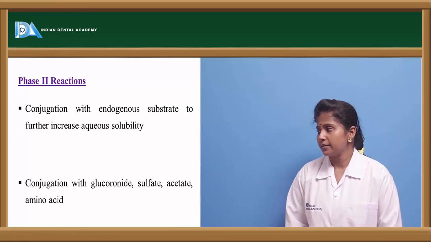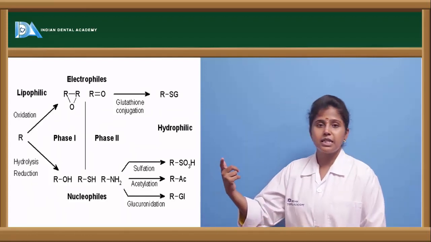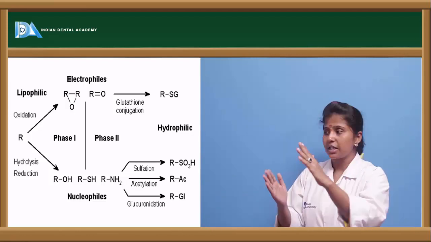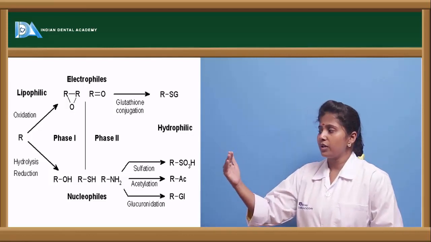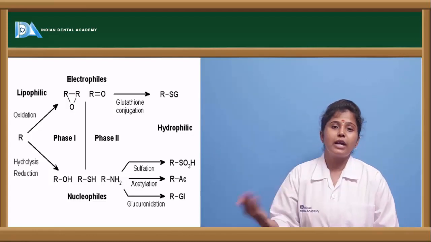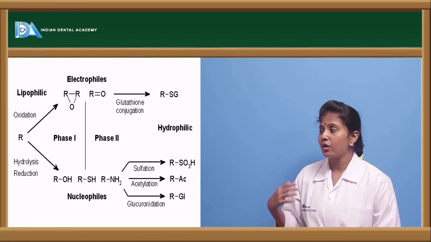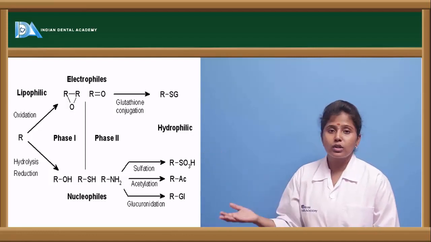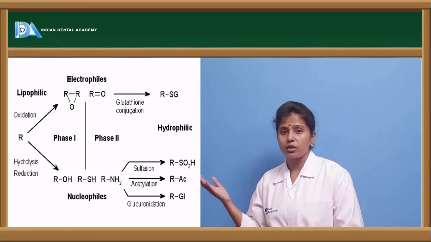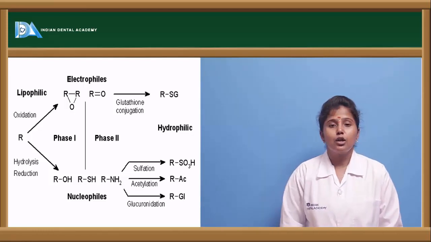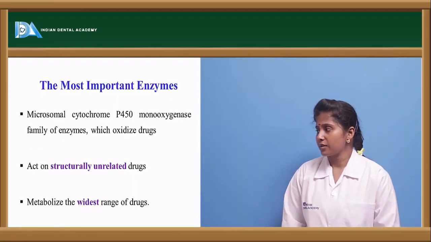Here is the diagrammatic representation where the drug is there. The drug undergoes phase 1 reaction and phase 2 reaction. Phase 1 reactions include oxidation and reduction. Oxidation means loss of electrons, and reduction means gain of electrons. In phase 2 reactions, we have glutathione conjugation, sulfation, acetylation and glucuronidation type of reactions.